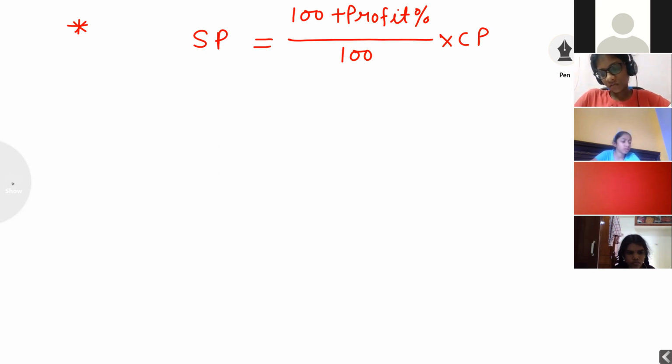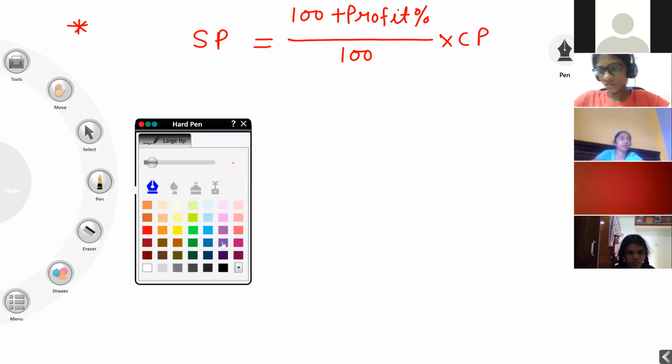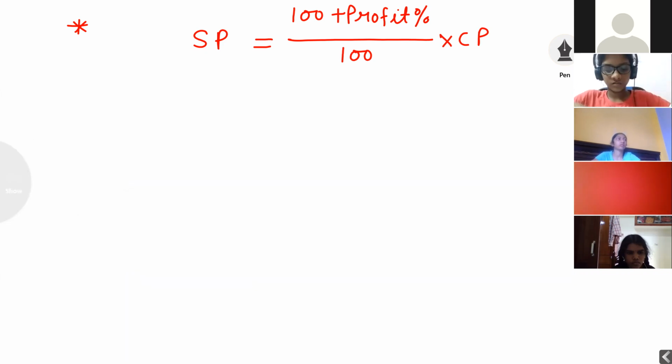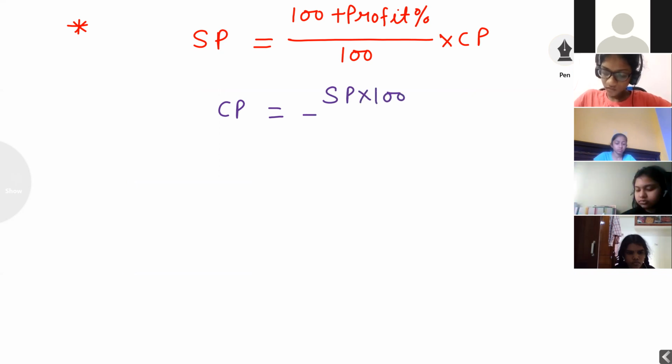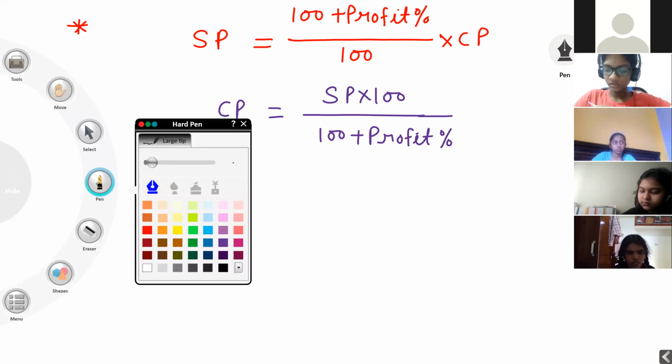One more formula is there in this star point. CP is equal to SP into 100 divided by 100 plus profit percentage. This is the IIT formula, students. Note down. First star point completed. Second star point.